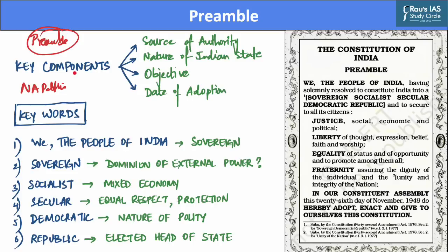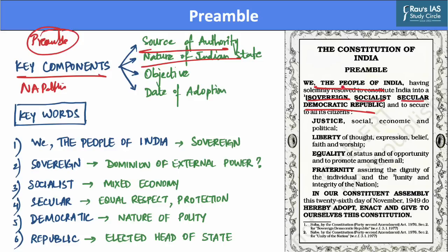Hence, the Indian preamble reveals 4 key ingredients or components. The first is that it determines the source of the authority. As the preamble states that the Constitution of India derives its authority from the people of India. Further, the preamble also describes to us the nature of the Indian state, as it declares India to be a sovereign, socialist, secular and a democratic republic.